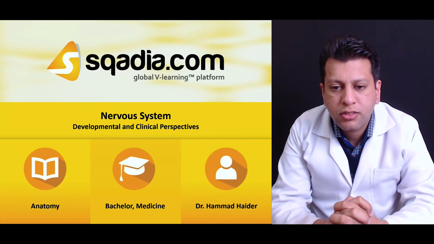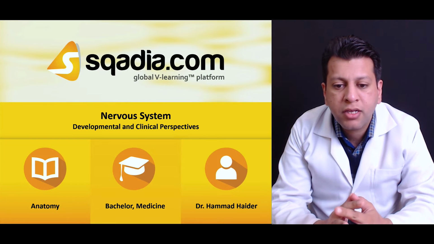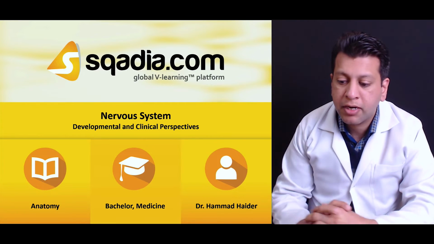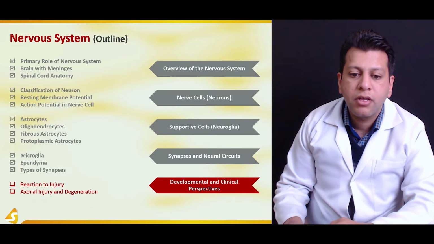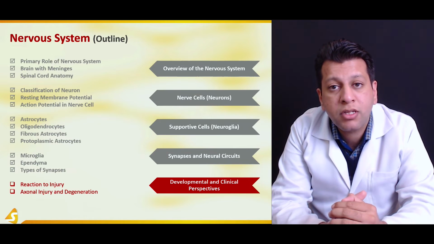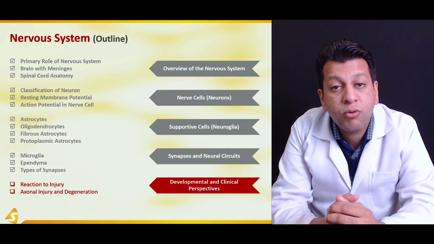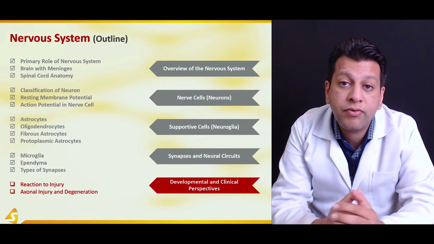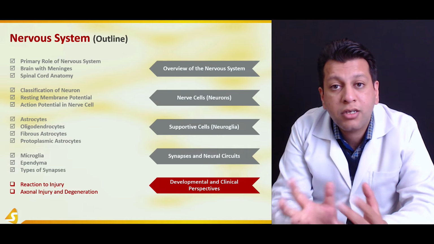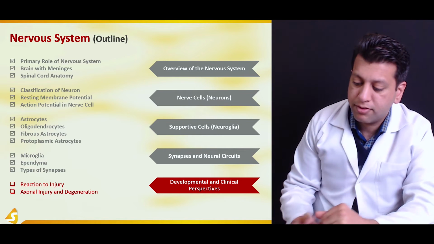Hello, you are watching sqadia.com, and today our lecture topic is the nervous system. We are on the fifth section of this topic, the developmental and clinical perspectives of the nervous system. In this, we will be going through two important concepts: how the reaction of injury occurs, what axonal injury is, what degeneration and regeneration of the axons are, and how this occurs in the central nervous system and how it differs in the peripheral nervous system.